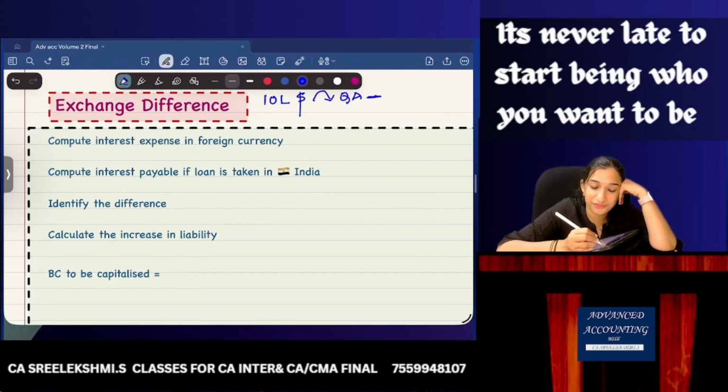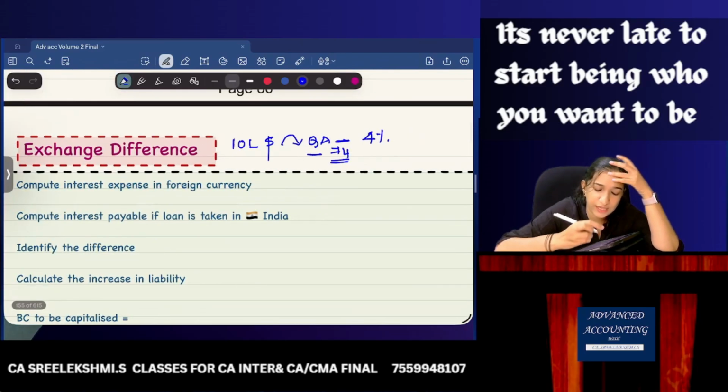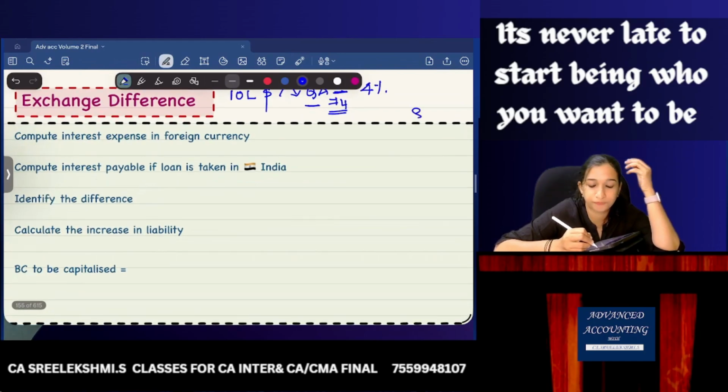Oh, very brave. So how much is the interest rate you are paying? 4%. And on that date, how much is the exchange rate? Say, for example, I am taking 74 per dollar.